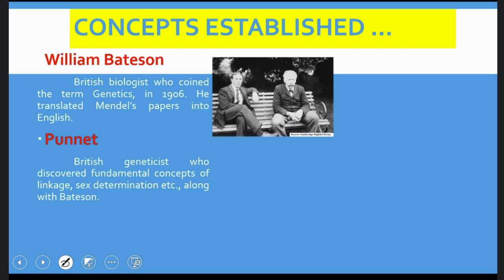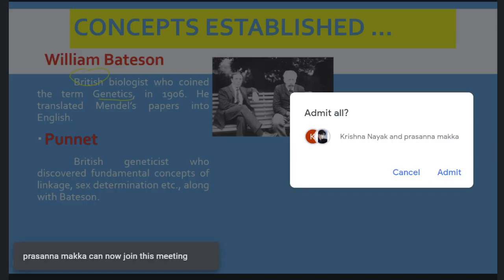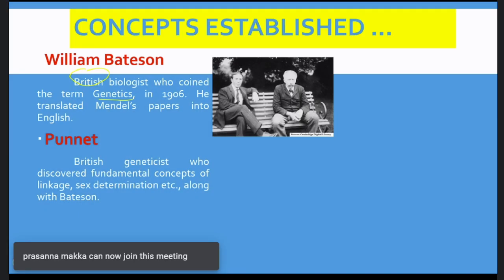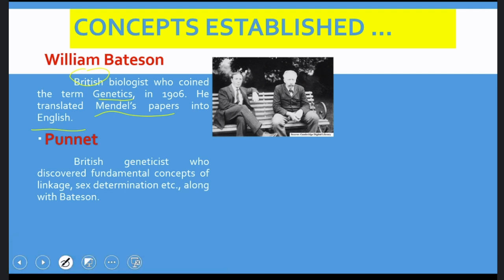William Bateson is considered the British biologist who coined the term genetics, and he translated Mendel's papers, which were in the Austrian language, into English. And the second important geneticist is Punnett.